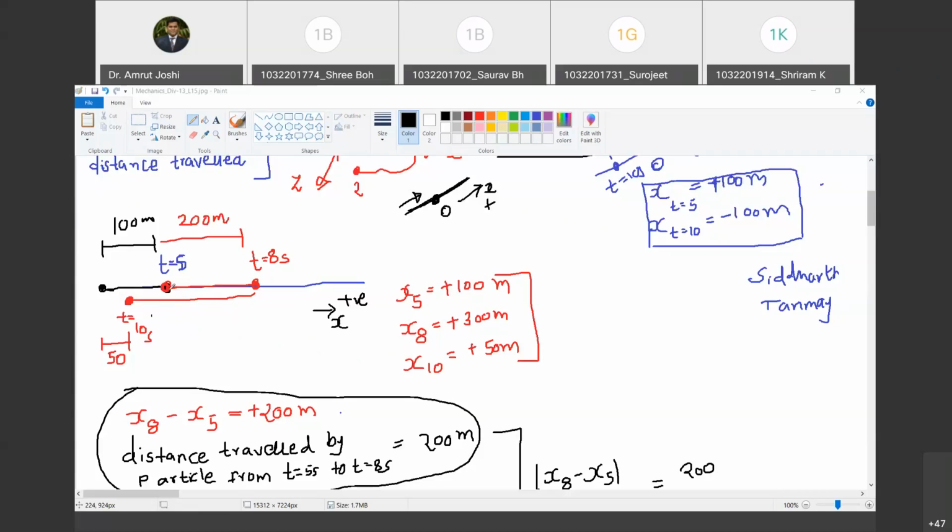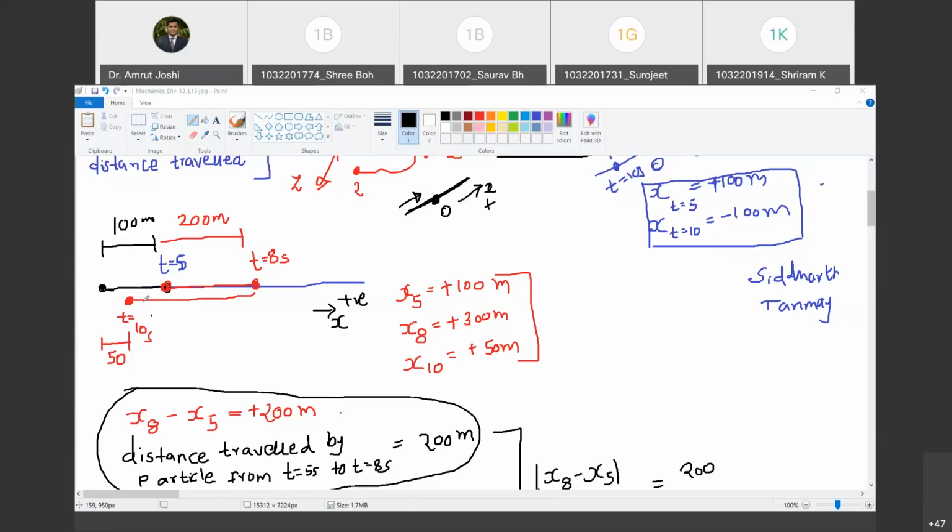देखो, बीच में पार्टिकल कहा भी जा सकता है. The particle may have moved towards right, then started coming back, and then it has finally occupied this position at t equal to 10 seconds. So at time t equal to 10 seconds, the particle is on left of its position during time t equal to 5 seconds. Doesn't mean that during 5 to 10 seconds it was always on the left. Are you with me? Yes, sir. Okay, I am very clear about this, I hope.